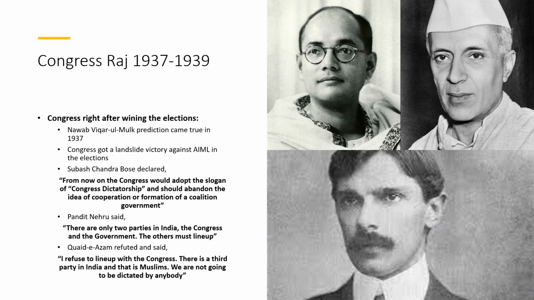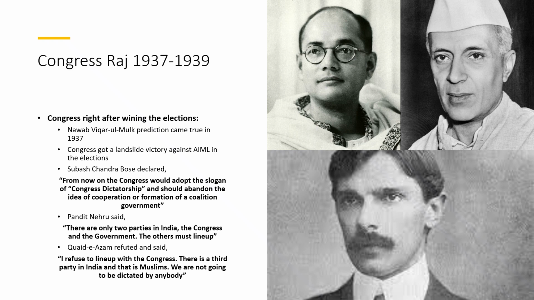And to the horror of the Muslims, the Nawab's prediction came true in 1937 when the Congress assumed power in 8 provinces of India. Right after winning the elections, Congress started vandalistic policies to annihilate Muslim culture, civilization, language, and religion to settle, presumably, old scores with them.